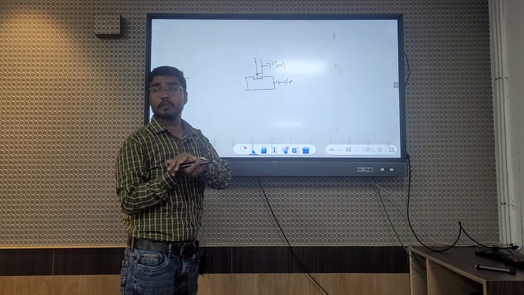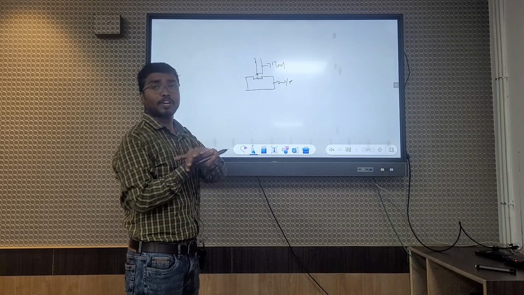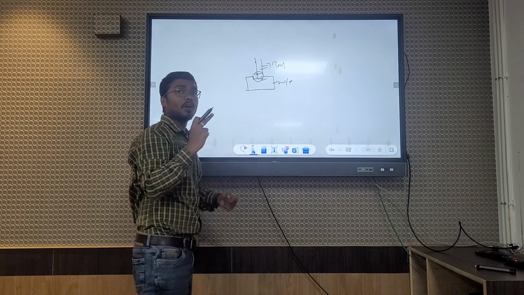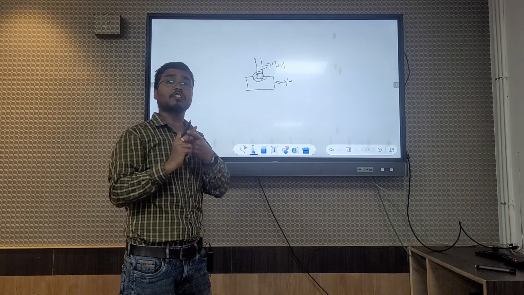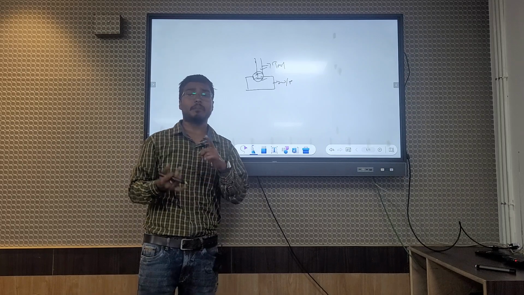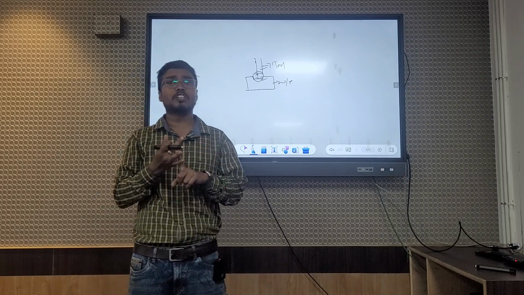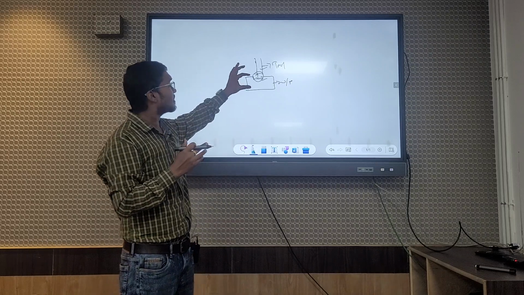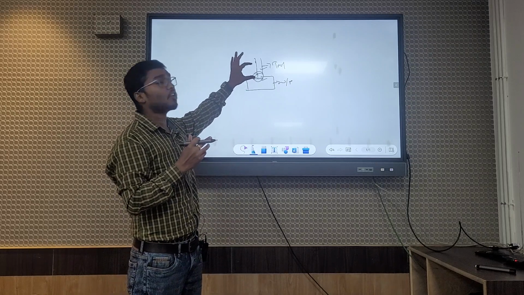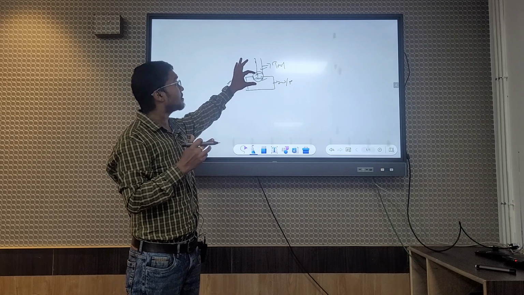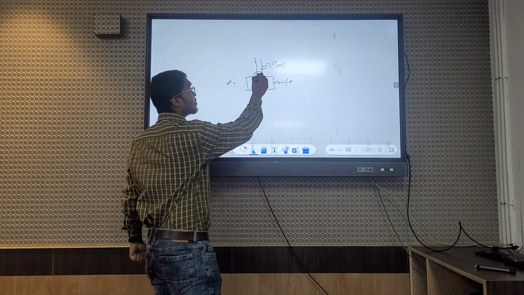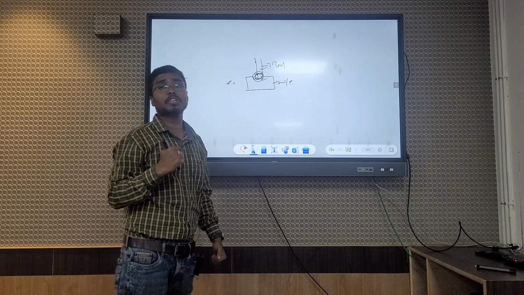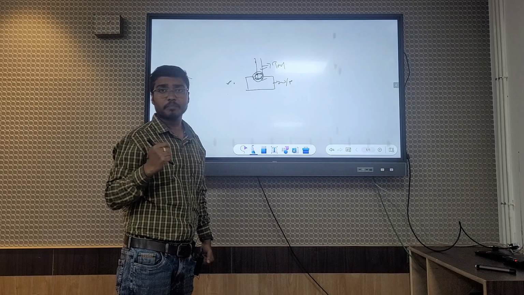But in case of non-conventional manufacturing process, what happens? Between the tool and workpiece, there is no direct contact. One source of energy is required for the manufacturing process. That energy may be mechanical energy, electrical energy, laser energy, whatever energy it may be. But the energy should be used for the manufacturing process. And this gap is maintained by one mechanism which is known as the servo control mechanism.